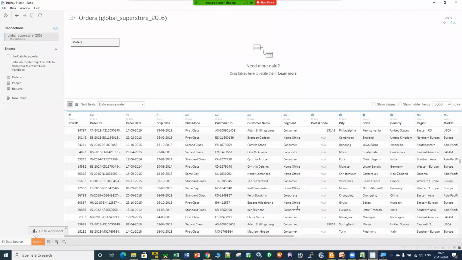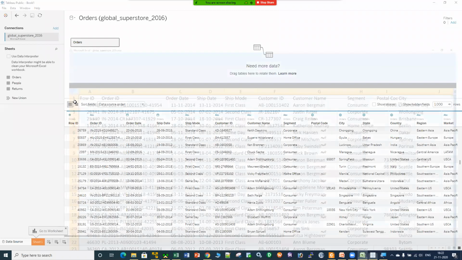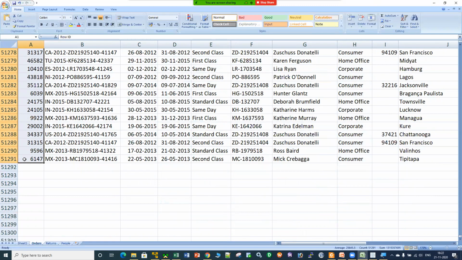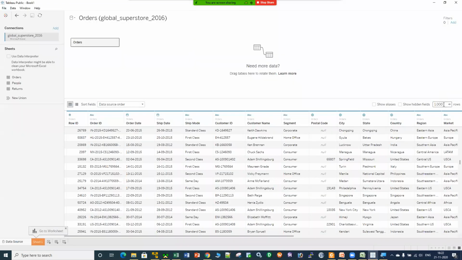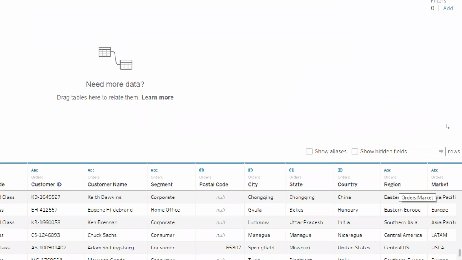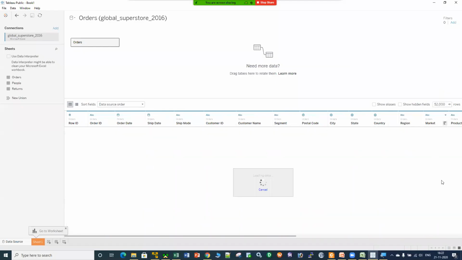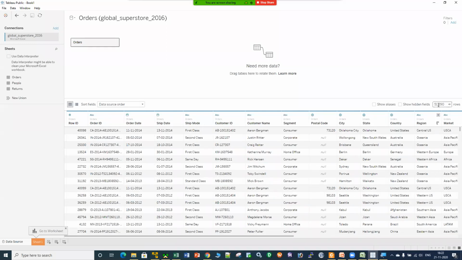Now, if I want to cross verify how many rows I have over here, I can check it. I have total 51,291 rows in my Excel file. And here, if I give any random number in this text box, let's suppose more than that number, it will give me the exact number of rows which Tableau has imported. It is telling me 51,290 rows. One was header, right? So that means each and every row is imported into my Tableau software, right?